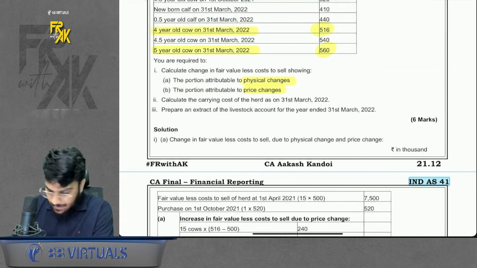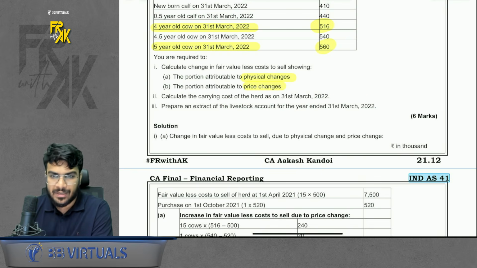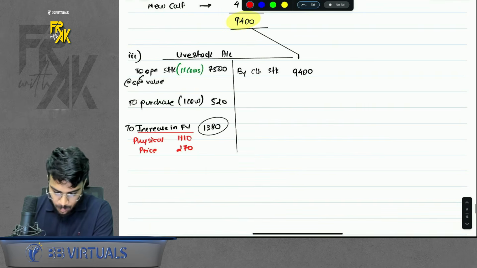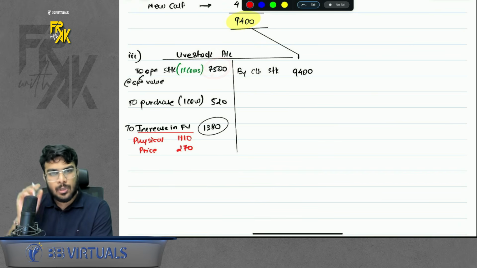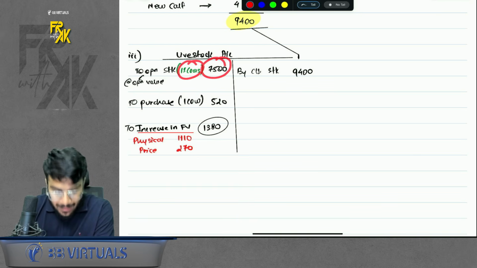And also one more thing was asked, which was the livestock account for the year ended 31st March 22. How do I prepare the livestock account? It is very similar to a trading account. How do you prepare it? Just write the opening stock. Opening stock means you had 15 cows in the opening stage, right? Record the 15 cows at opening value.